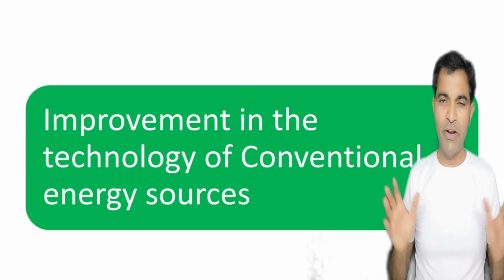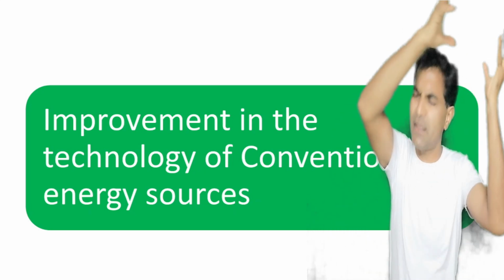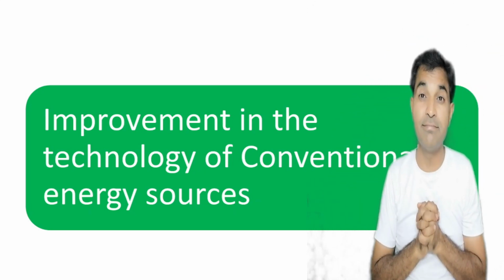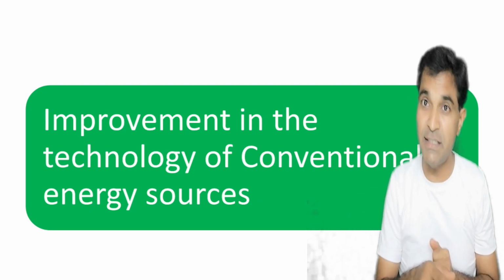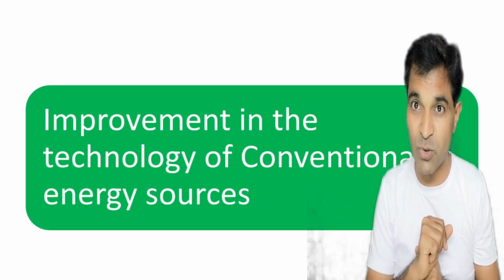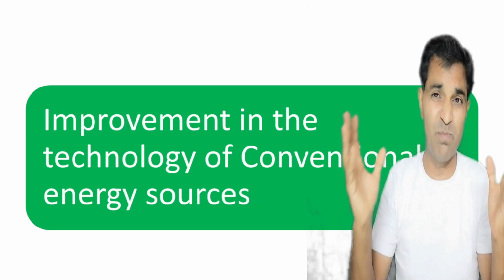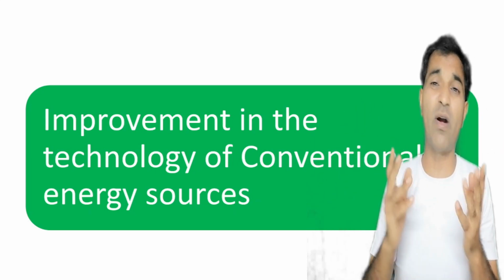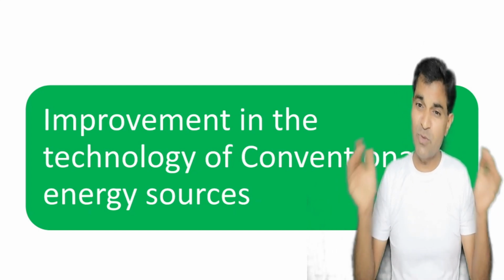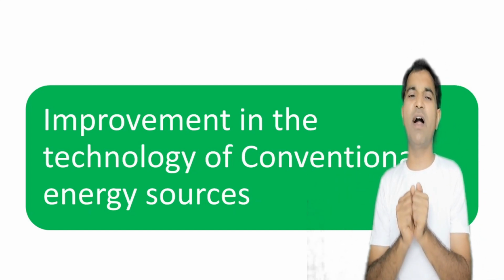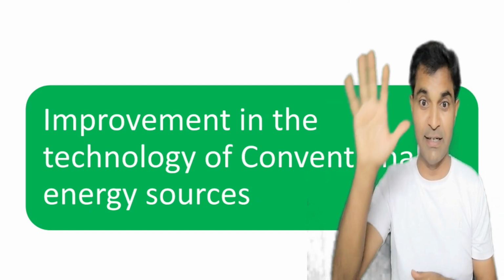Now we have already known what the conventional sources are, meaning the ones that have been coming down from earlier. For example, wood is a conventional source of energy, but CNG and LPG are not conventional sources of energy. But you have already seen that wood has different problems, for example ash, smoke, etc. So some sort of technological improvement is required in these conventional energy sources to suit human demand and needs.